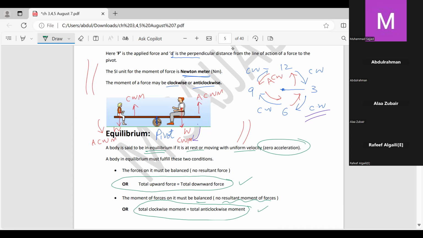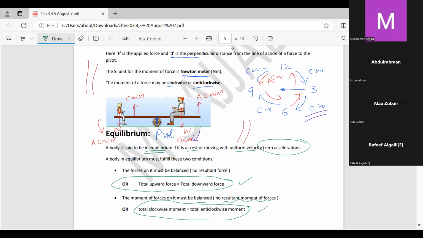So you can write forces on it must be balanced, or no resultant force, or total upward force is equal to total downward force. Any one of these three statements for the first mark. For the second mark, the moment of forces on it must be balanced, or no resultant moment of forces, or total clockwise moment is equal to total anti-clockwise moment.